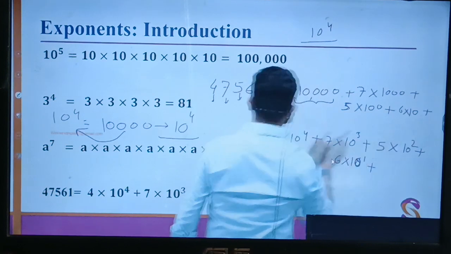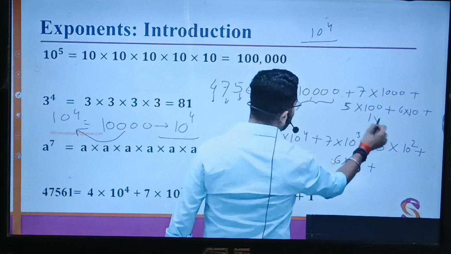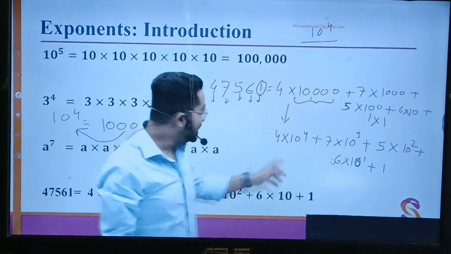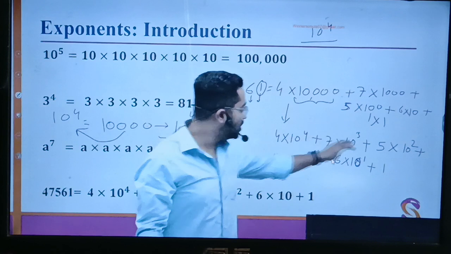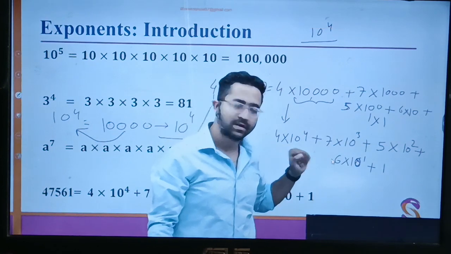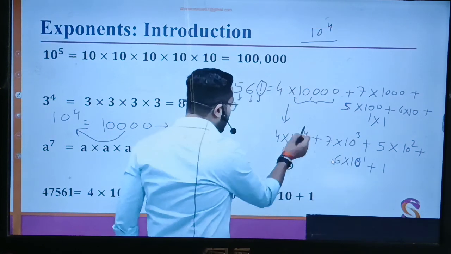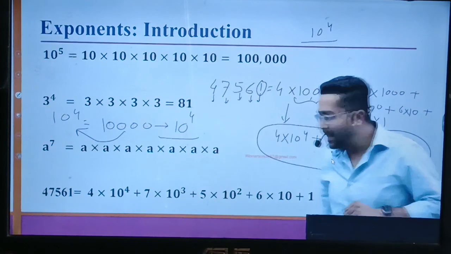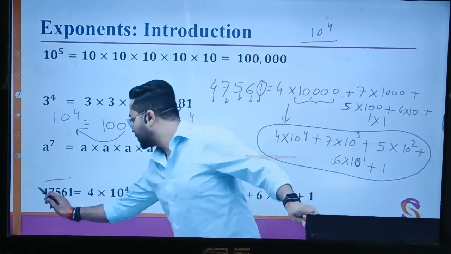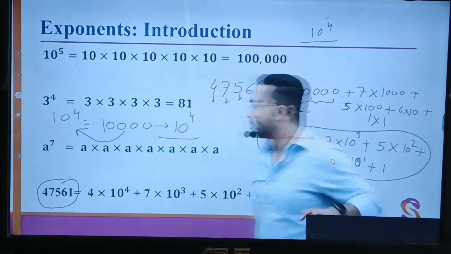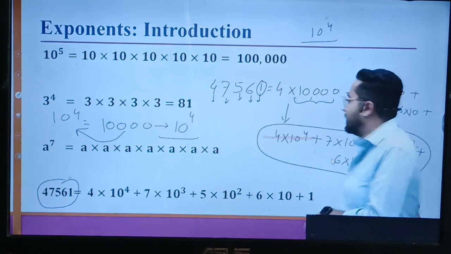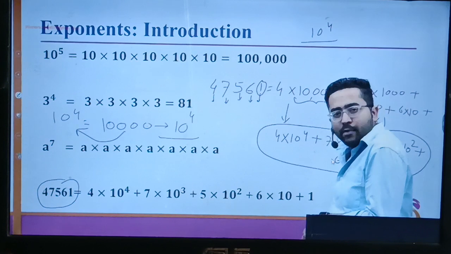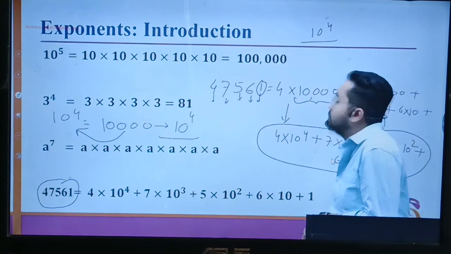And the last number will be 1 into the unit place, or simply 1. So you can see that this power is decreasing: 4, 3, 2, 1. That is how we write this number using the place value concept. Till now, any problem? No.